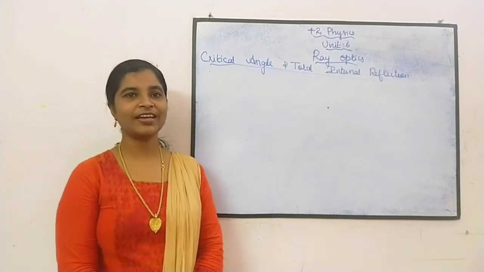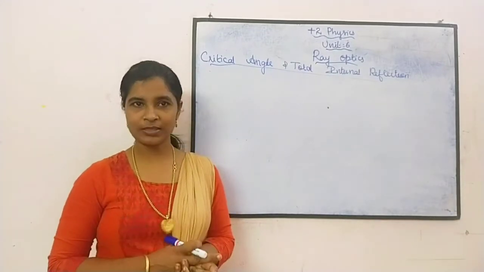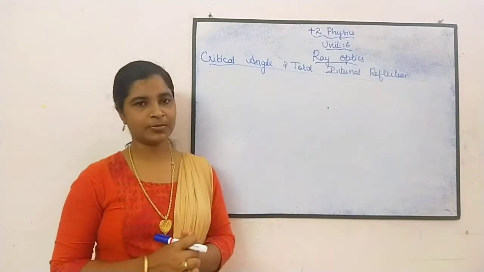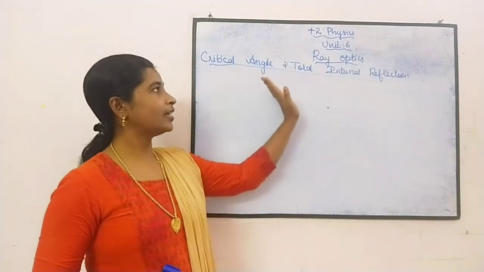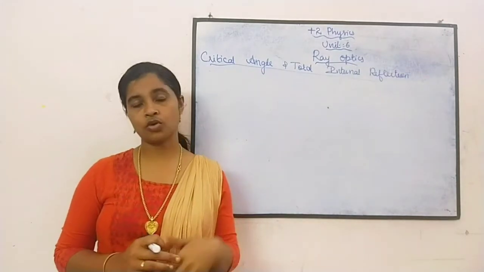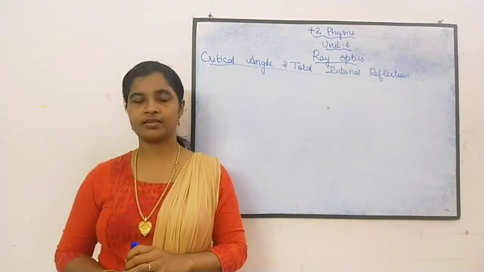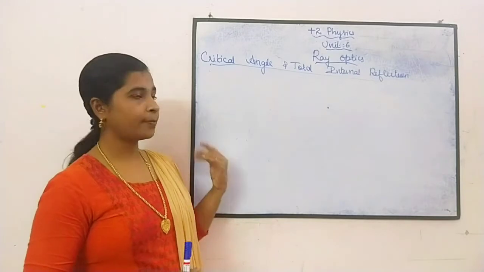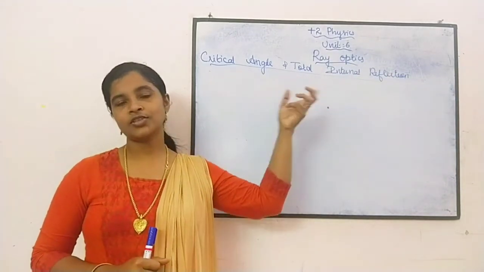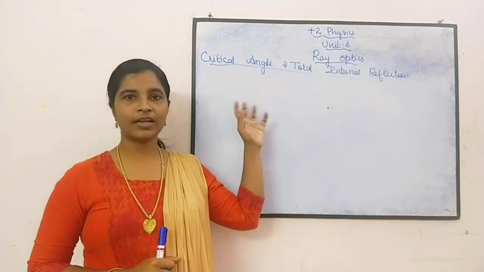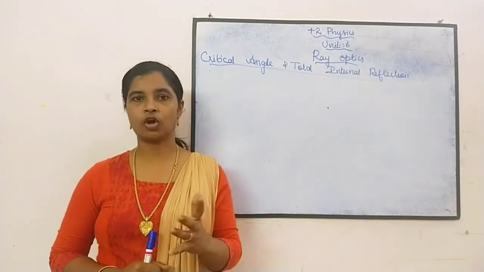Hope you are all fine, and I hope that you could understand all the previous videos of the unit ray optics. So today we are going to discuss critical angle and total internal reflection. So far we have been discussing refraction, right? This is also a part of refraction, but the name is reflection, okay? You may be confused, but you will be alright when we enter into this topic, okay?